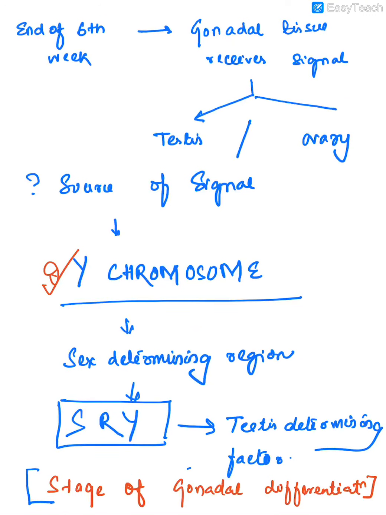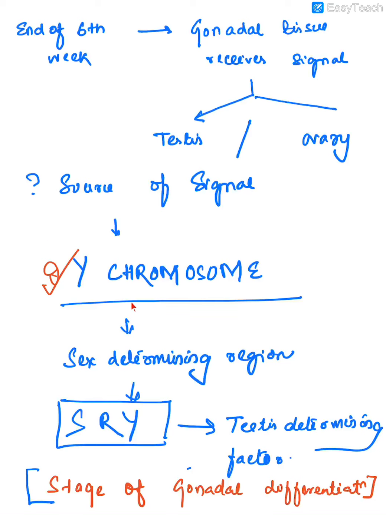Why is this stage known as indifferent gonad? Because at this stage the gonad does not know whether it is forming the testis or ovary. So when does the gonad receive a signal which tells it whether it is going to form testis or ovary? At the end of the 6th week. What is the source of the signal then? The presence of the Y chromosome.